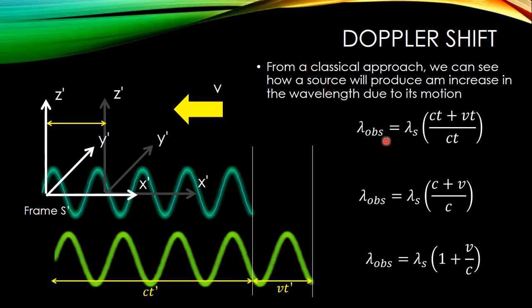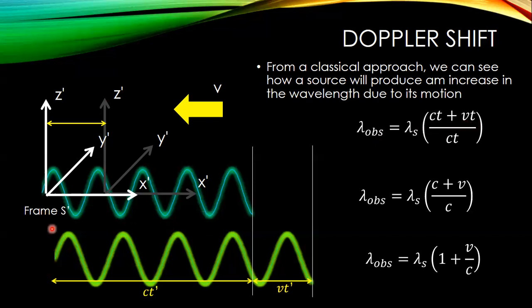Okay, so what do we see here? Well, again, in the observer's frame of reference, the source wavelength, and again, we haven't taken into account any relativistic effects. We're not looking at relativity yet, but the observer will see that the wavefronts have traveled some distance ct, and from the beginning of the wavefronts being emitted to the end of the time, they have stretched out an additional distance vt.